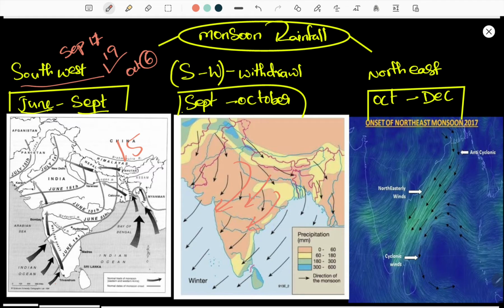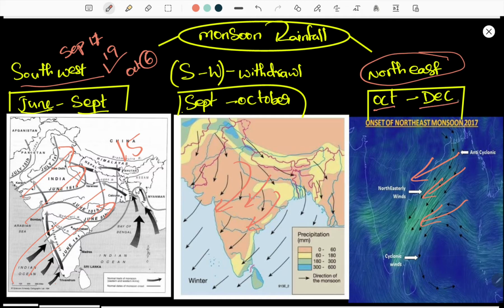After this withdrawal of the southwest monsoon, a retreating monsoon, which we can also call the northeast monsoon, arises. See the wind direction in the southwest monsoon; kindly look into the images, it is in this direction. After this the northeast monsoon onsets on the east coast of India, and the wind direction is opposite. So the wind direction changes and the northeast monsoon occurs from October to December.